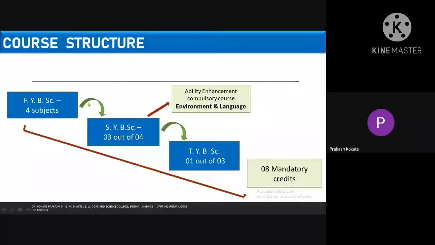Of course, from first year to last year. So you don't have to bother about that. Automatically different subjects will give 2, 3, 4, or sometimes in FYBSc you get the 4 credits out of these 8 mandatory credits.